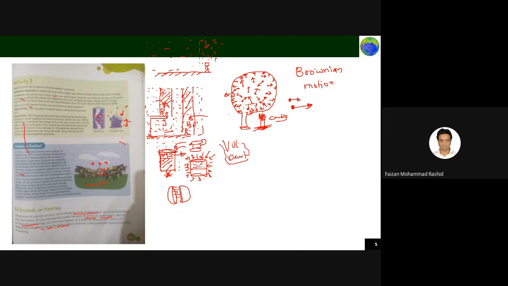Just assume that the air molecules at low temperature have low speed. When the temperature is high, speed is also high. This is the reason that when the temperature is high, the balloon will start expanding and the molecules will move very fast and the balloon will burst. So this is what is telling that air expands on heating. Okay.